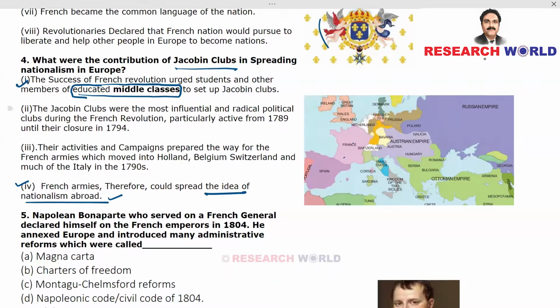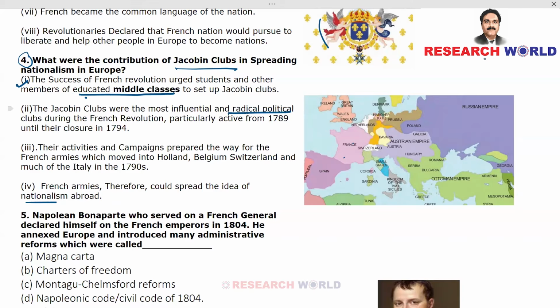So with that, we have completed the fourth question. Fourth question has got four important points. Don't miss out these points. So the key ideas, once again, just a recap. Educated middle class, point number one. Radical political clubs. Then point number three is they helped French armies to move into the neighboring countries, and this eventually resulted in spreading the idea of nationalism in Europe, at least part of Europe.